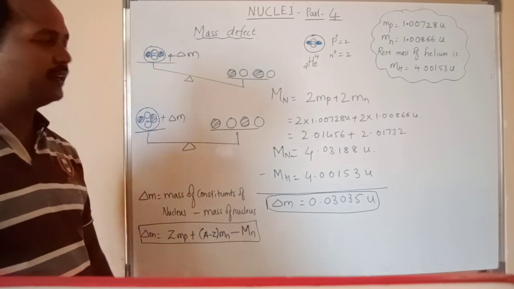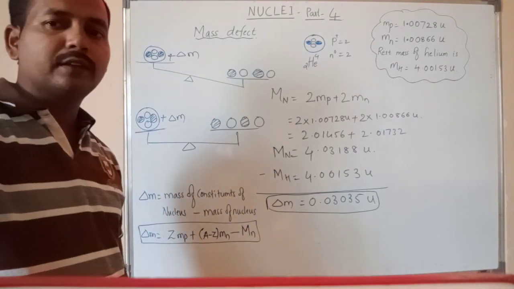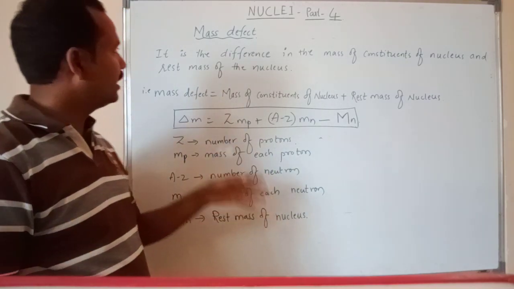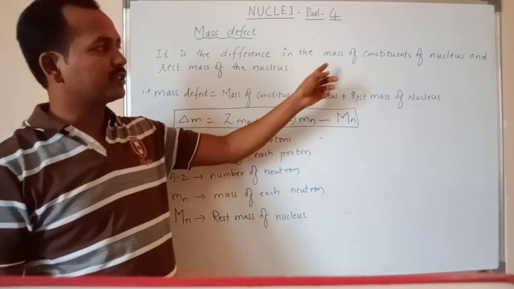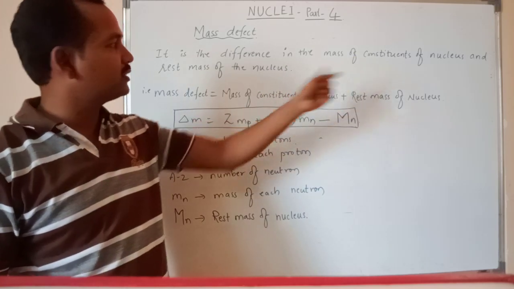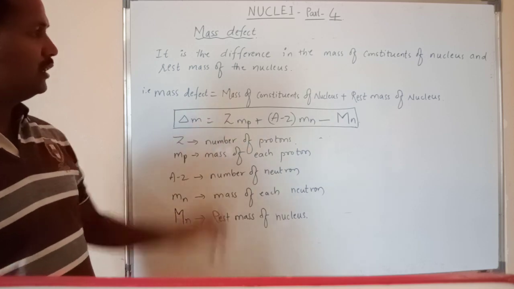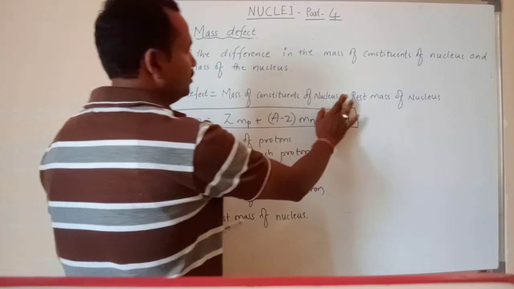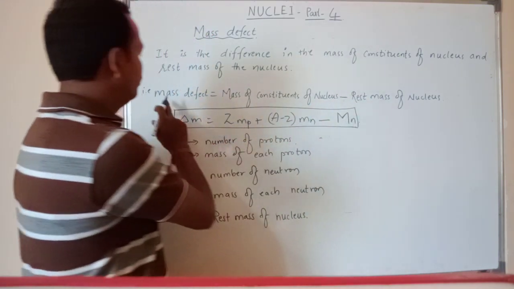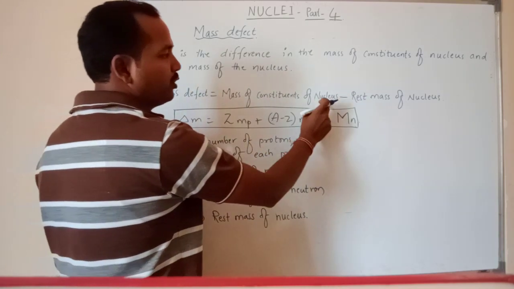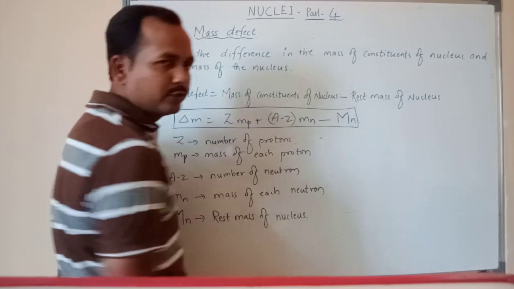I am going to write that mass defect definition. By that equation we can say that mass defect is the difference in the mass of the constituents of nucleus and rest mass of the nucleus.